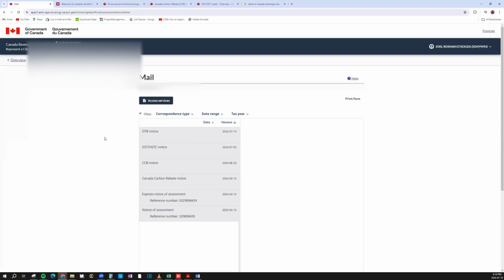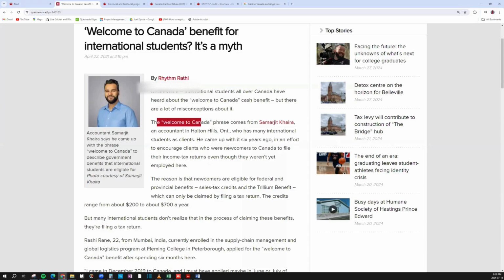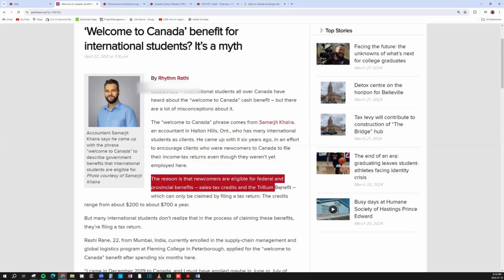These three are, in air quotes, what people commonly refer to as Welcome to Canada. But there's a big myth surrounding this. I'll put this link also in the description. An Indian accountant just called it Welcome to Canada for simplicity between students, but it's not only if you come to Canada that you get it. It's basically low income earners who get this benefit, irrespective of how many years they have been in Canada, right? So it says here that newcomers are eligible for federal and provincial sales tax, trillium benefit, etc., which can be claimed by filing a return.